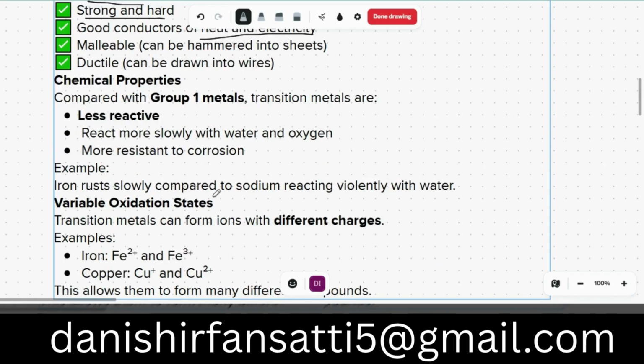Chemical properties. Compared with group 1, transition metals are less reactive, okay, and react more slowly with water and oxygen. More resistance to corrosion, okay. They have less corrosion compared to the group 1 elements. Iron rusts slowly compared to sodium, which reacts violently with water.